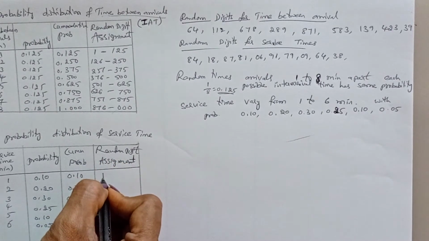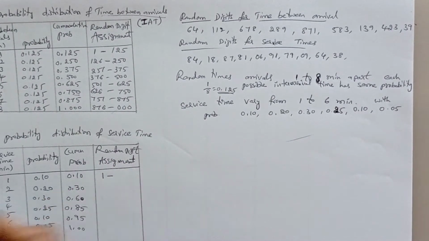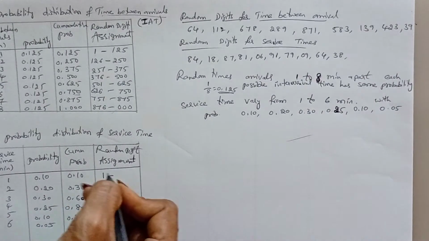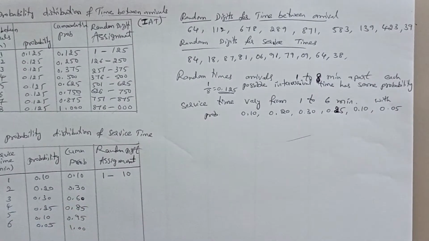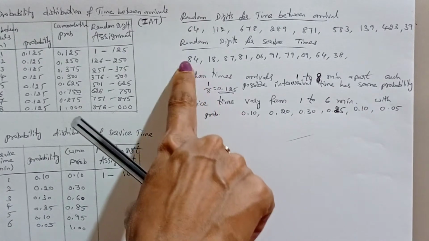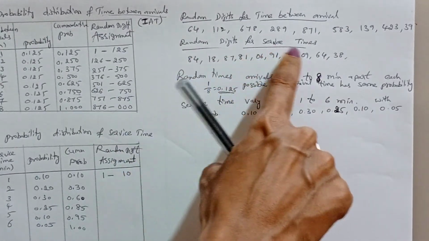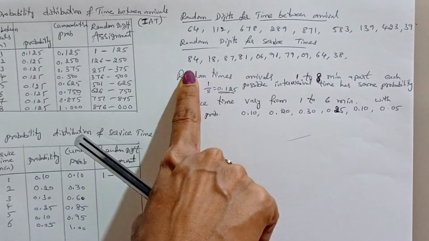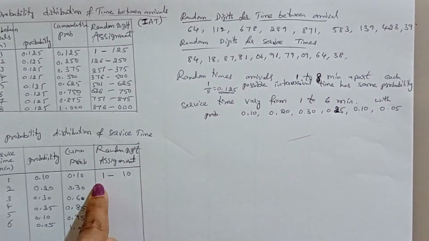Now always it should start from 1 to what is the value after the decimal point, which is 10. So take 10 here. Observe the given random values also here. The random digits for service times are given as 2-digit values, so no problem, as it is.